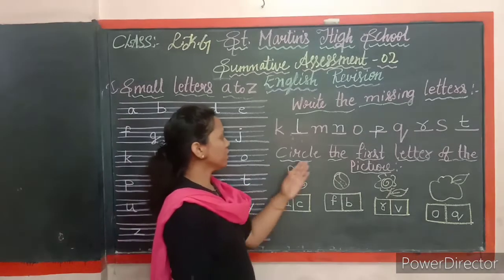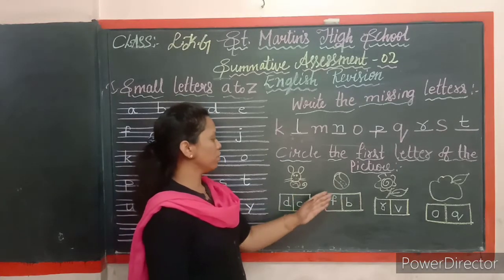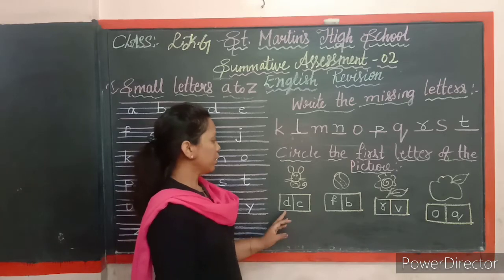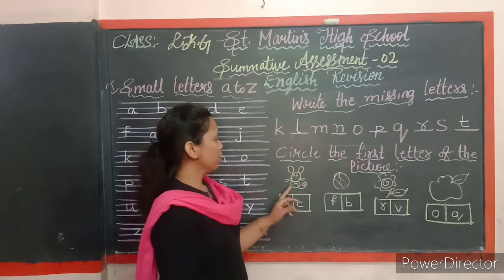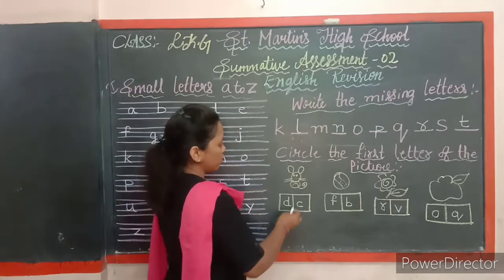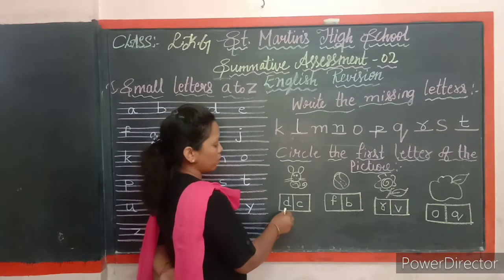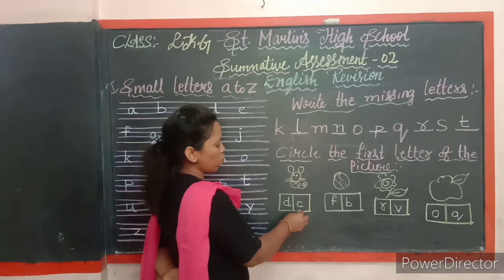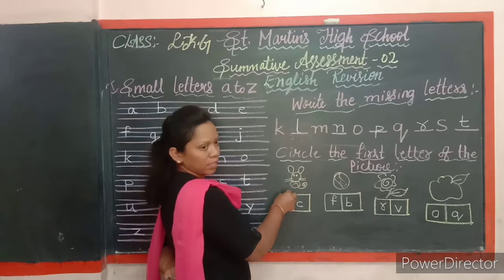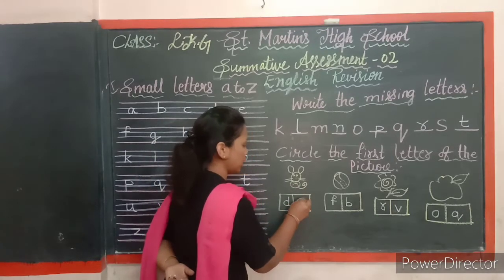And next, circle the first letter of the picture. So here some pictures are given. In the box I have given letters. So you have to identify the correct letter for the picture and you have to circle. Okay children, which picture is this? Yes, very good, cat. So look at here. Here I have given the letters, no. So you have to identify the correct letter. So D for cat, it will come? No, no. So C for cat. So circle the letter C.